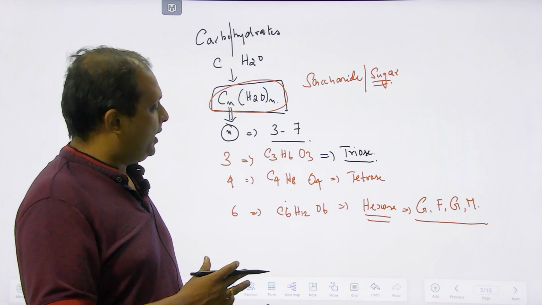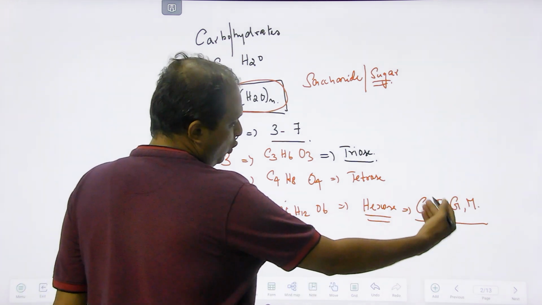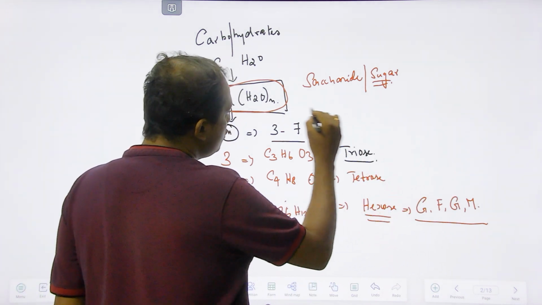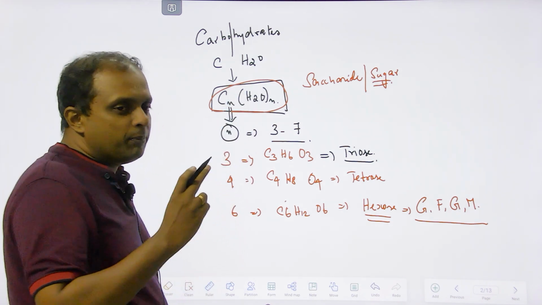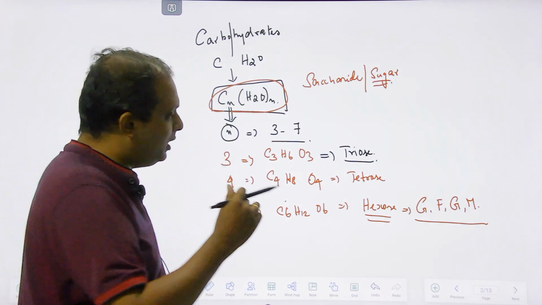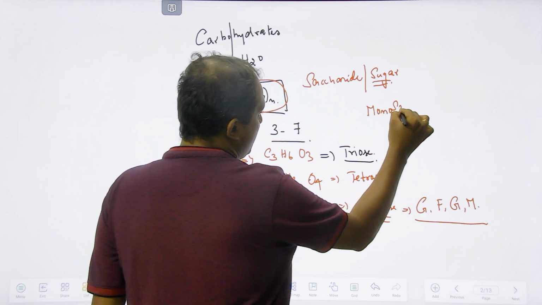Right, friends. When you see these things, say let's take glucose or fructose or galactose or mannose, you see this structure, that is CnH2nOn, getting repeated only once. Hence, it will be referred to as a monosaccharide.